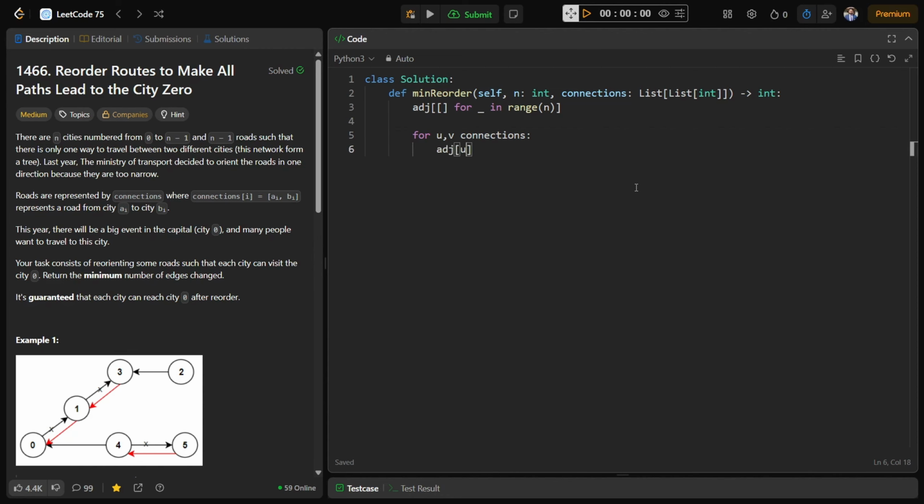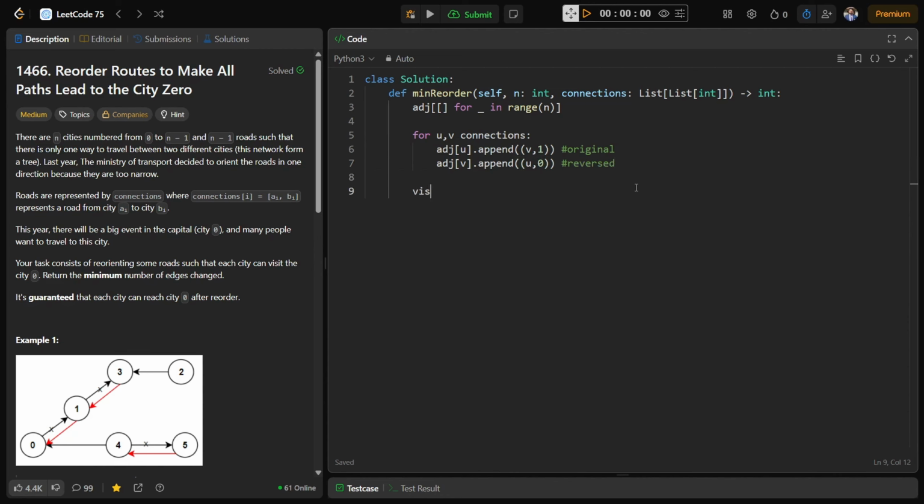Adjacency of u dot append v comma 1. This is the original edge or original path. Adjacency of v dot append u comma 0. This is the reverse edge which we added.